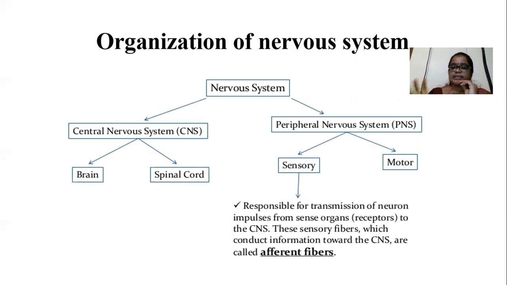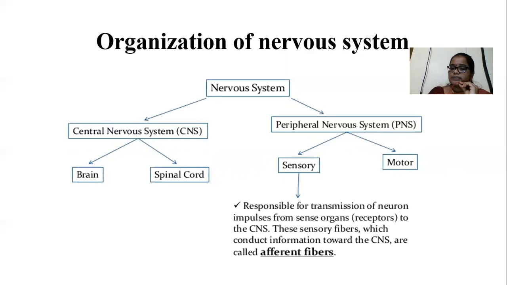The sensory neurons transmit the sensory information from sensory organs to the CNS. These sensory fibers conduct the nerve impulses towards the CNS, so that's why they are called afferent fibers. For example, when your finger is exposed to any hard surface, what will happen immediately?